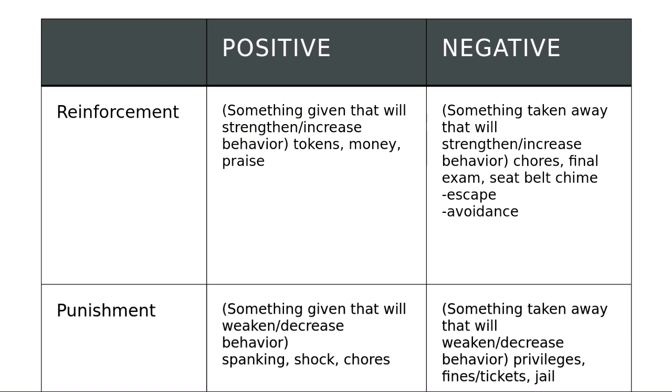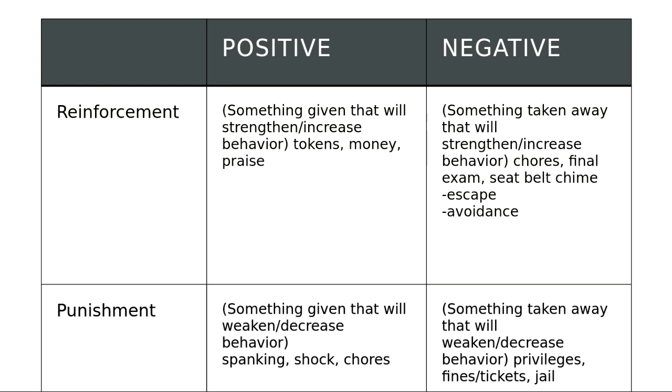First, positive reinforcement. Positive reinforcement means that something is given that will strengthen or increase the behavior. Examples of positive reinforcements that can follow a behavior will be things like tokens. So a student shows a behavior that you want to increase, and you reward that student by giving them a token that they can redeem for some type of prize. Money is a positive reinforcer.